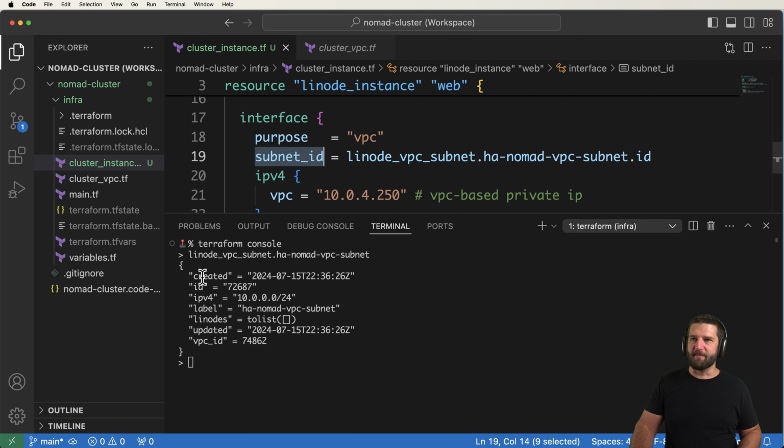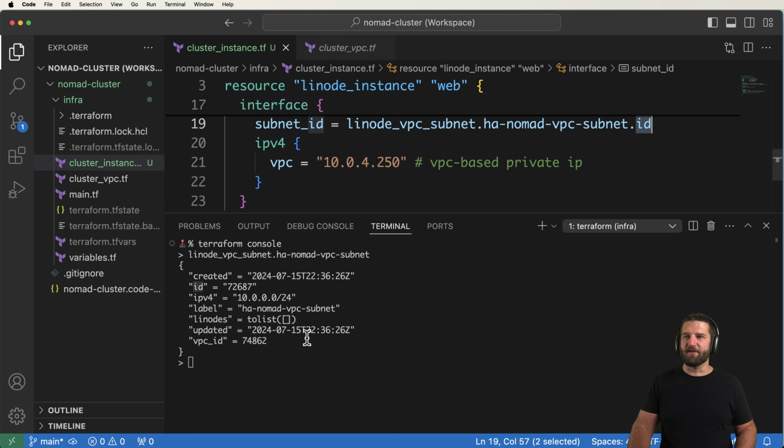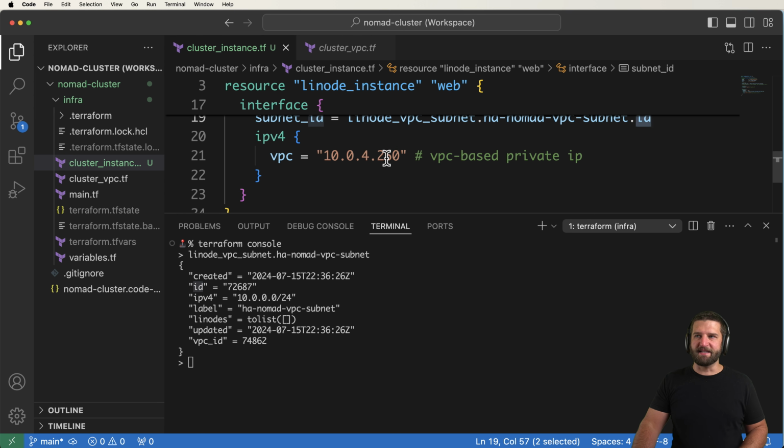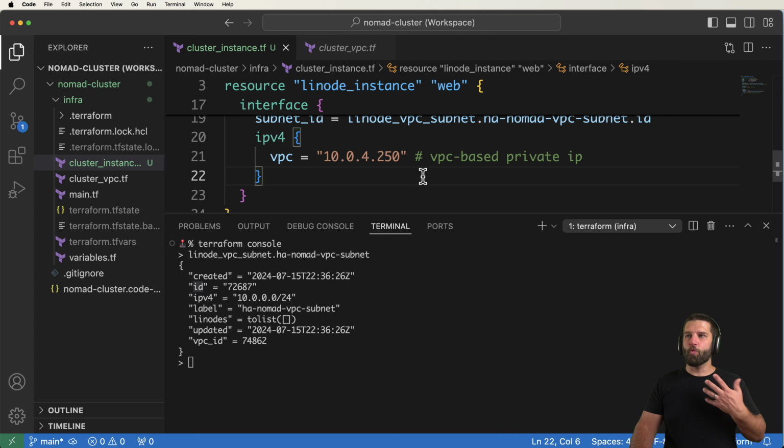In our case, the subnet ID is going to be this value here. Using dot notation, that will be filled out. Now, the next thing that's important is the actual private IP address. We get to define this for our own subnet. So we get to tell the Linode system that, hey, we want this to be at a specific IP address.